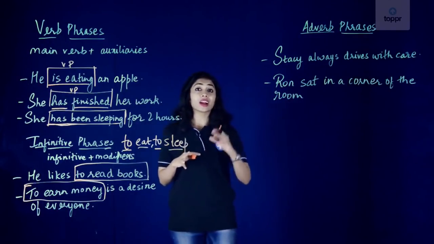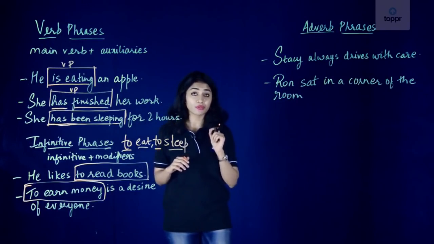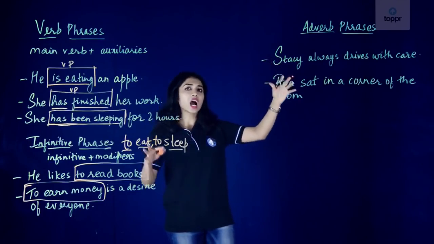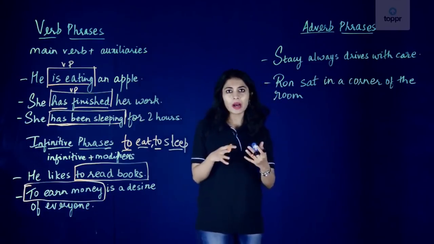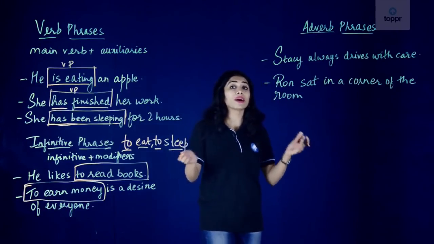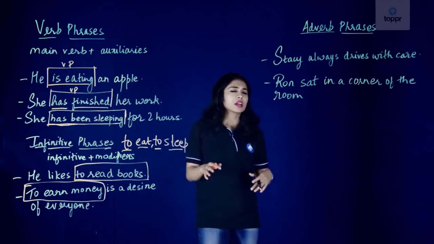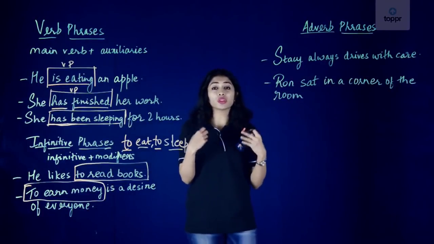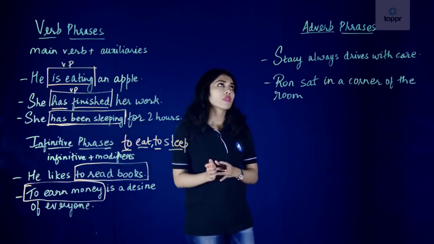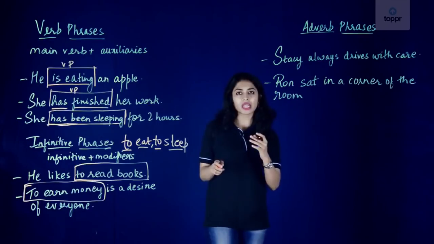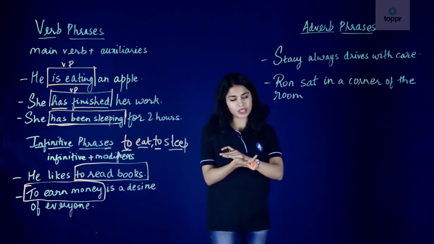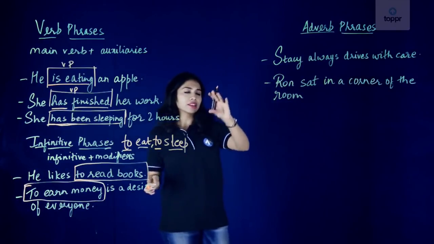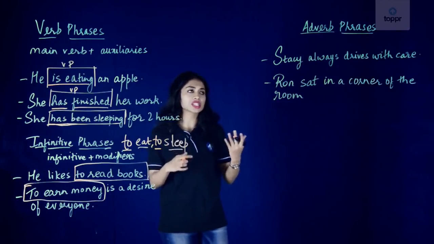So let's look at our next type of phrase, which is the adverb phrase. Now, adverb phrases are a group of words that function as an adverb. An adverb is a word that tells us more about the verb or an adjective. And what I'm going to tell you next is very important. Now, I want you to know that sometimes an adverb phrase can also be a prepositional phrase. So let's look at the first sentence to understand what I just said.